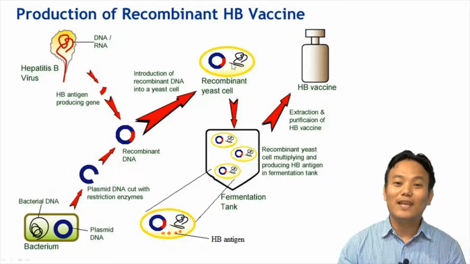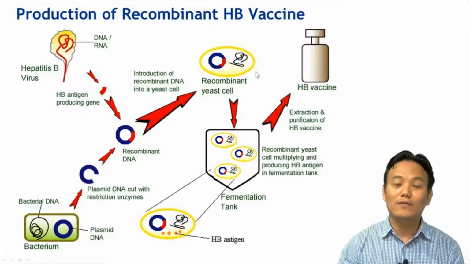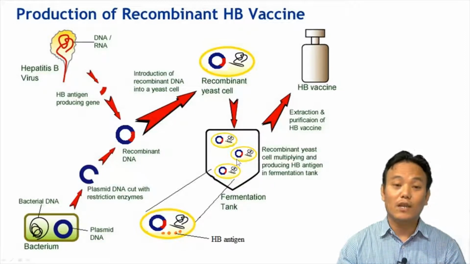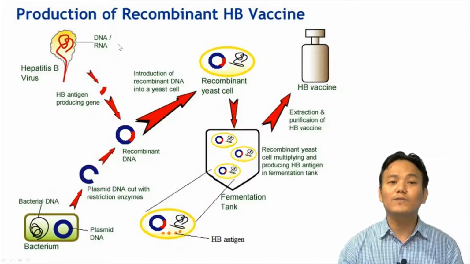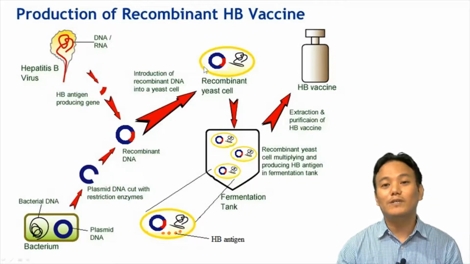Now the yeast cell has got the genetic information to produce hepatitis B antigen. So when this yeast cell is allowed to grow in a medium in a large tank, it can now produce lots and lots of hepatitis B antigen. And that antigen can be used for the production of hepatitis B vaccine. So this is the process of recombinant DNA technology, which is used in the production of hepatitis B vaccine.